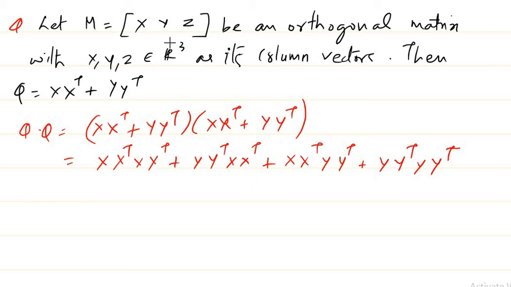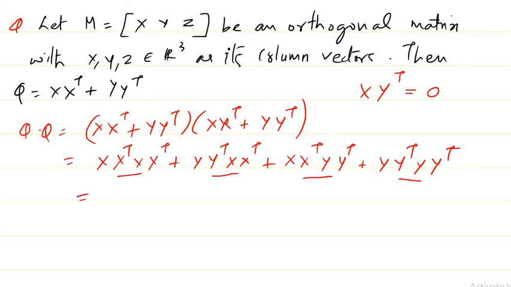Here M is an orthogonal matrix, so the columns are mutually orthogonal. That means if you take the dot product between two columns, it will become 0, since they are perpendicular vectors. So y transpose x is 0 and x transpose y also will be 0, because x and y are mutually orthogonal columns. And x transpose x is 1, and y transpose y is also equal to 1, because for orthogonal matrices the columns or rows are orthonormal.